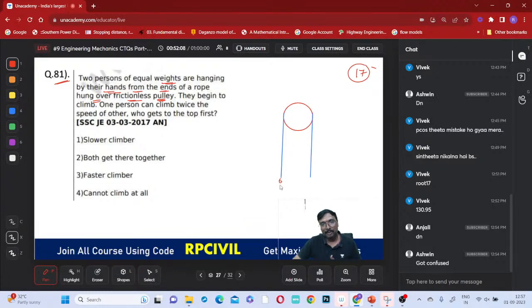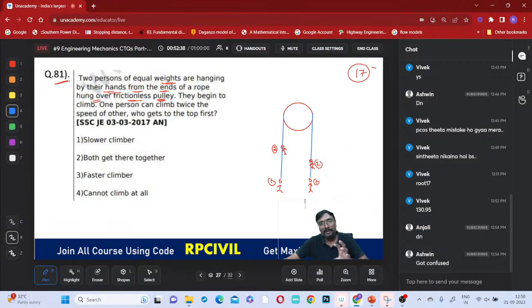Let us say this first fellow has this first position, and the second fellow has his first position. This fellow has climbed this much distance to the second position, and this fellow has climbed only this much. One fellow can climb twice the distance of the other, and now it has come like this, right? But whenever they are like this, equilibrium is not maintained, right? It is a frictionless pulley.